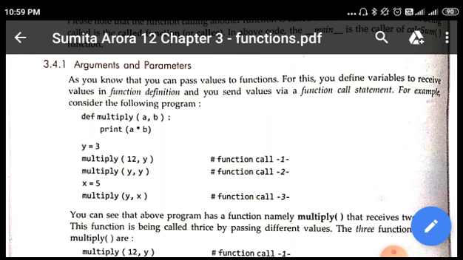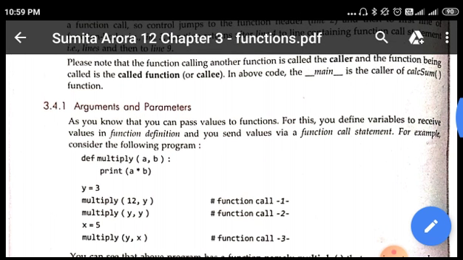So as I've told you before also, I've completed 99% of the topics of your Chapter 2, Functions, through our videos. But what I'm doing just now, because I have provided you with the PDF of Sumita Arora, is revising it from the book itself.